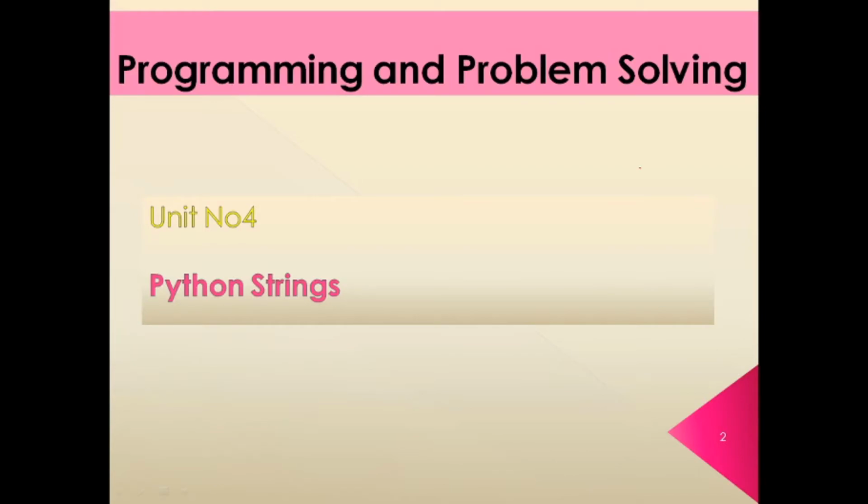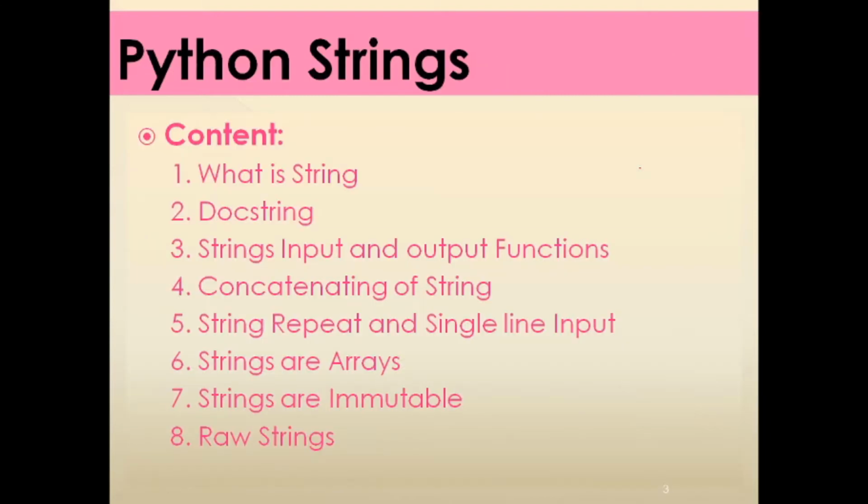In the previous session, we already discussed the Python related concepts. In today's session, we will learn the concept of string handling. This is unit number 4 in the programming and problem solving course syllabus in Savitribai Phule Pune University. Today we will learn the meaning of string and the meaning of doc string. Then we will see strings, input and output functions, concatenation of strings, string repeat and single line input. Strings are arrays, strings are immutable, and raw string.